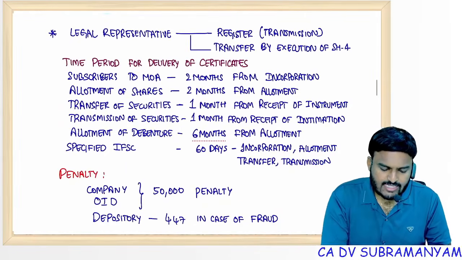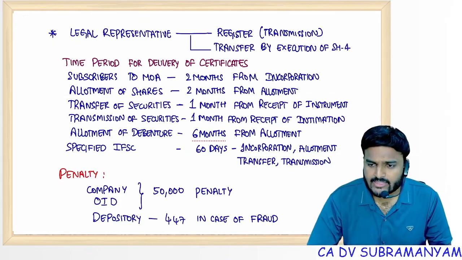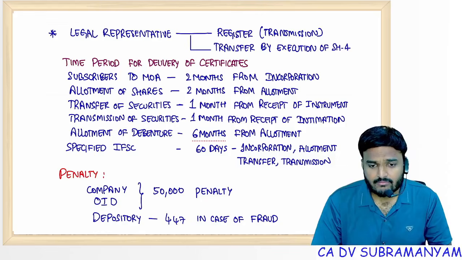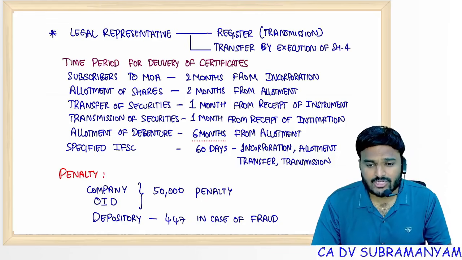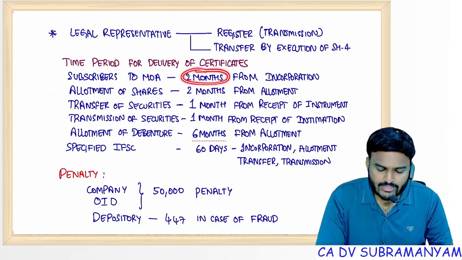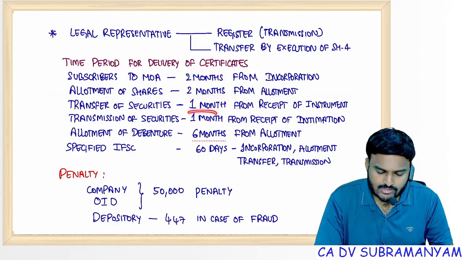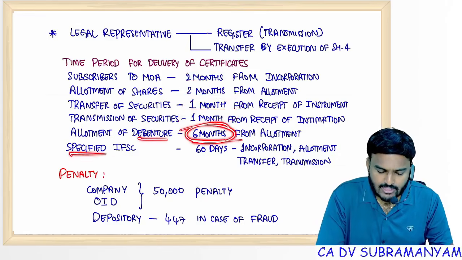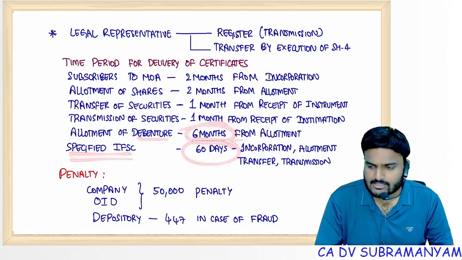Yes, these time limits go through once. In recent examinations, if you observe, 20 plus marks are coming with respect to limits, statutory limits. So don't take choice. Subscriber to MOA should get share certificate within 2 months, allottee 2 months, transfer of securities 1 month, transmission of securities 1 month, allotment of debenture 6 months, IFSC companies, all cases 60 days of the event.